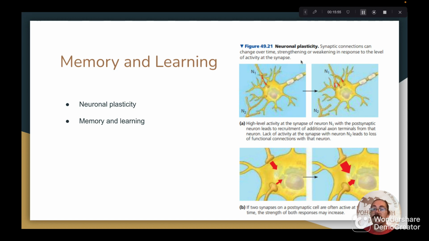I have this diagram depicting neuronal plasticity and how synaptic connections can change over time, strengthening or weakening in response to the level of activity at the synapse. So here, a high level of activity at the synapse of neuron 1 with the postsynaptic neuron leads to recruitment of additional axon terminals from that neuron, as you can see here. And a lack of activity at the synapse with neuron 2 leads to a loss of functional connections with that neuron. As you can see, this one is now severed. And if two synapses on a postsynaptic cell are often active at the same time, the strength of both responses may increase.